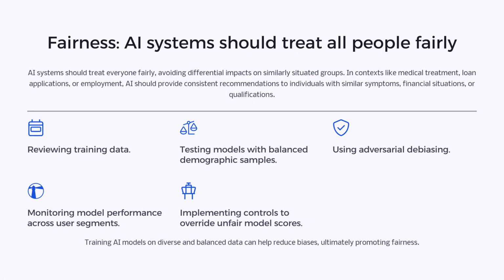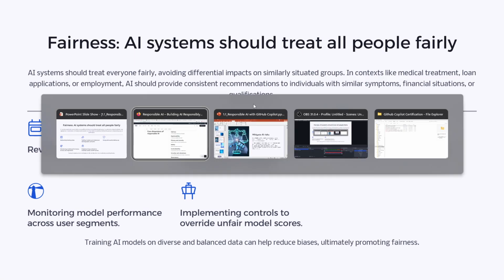So what do we need to do to ensure that our AI model is fair? First, we need to review the training data. In the training data, the classes should be balanced. More or less, we should have an equal amount of people from metro cities, tier two cities, and tier three cities, and the sex ratio should also be balanced. These are all features which could be discriminated upon, so we need to ensure that all of these classes are represented adequately. Another is testing models with balanced demographic samples. Another technique is adversarial debiasing, so let us go deeper into this.